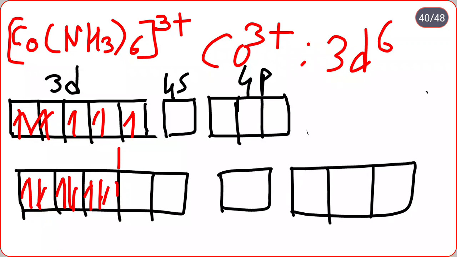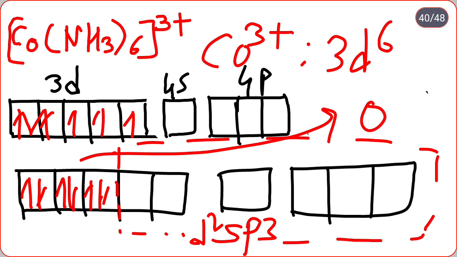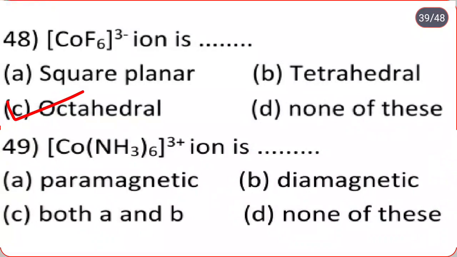Therefore inner d orbitals are available for hybridization, so the hybridization is d2sp3. Here the number of unpaired electrons is 0. Therefore it is diamagnetic, that is option B.